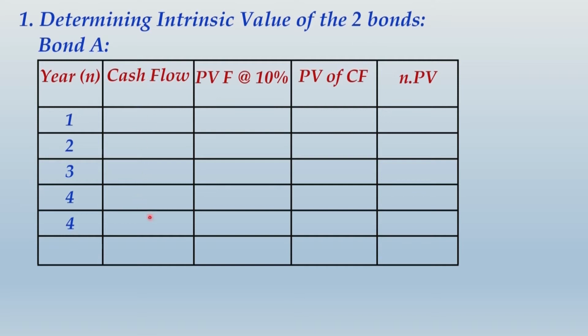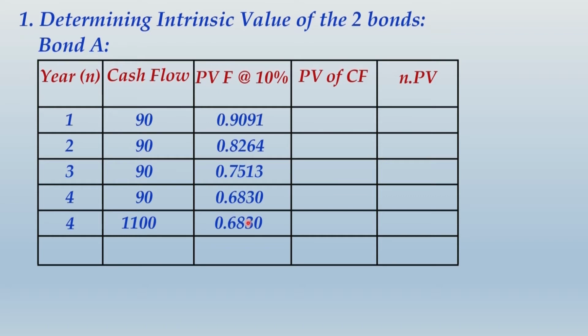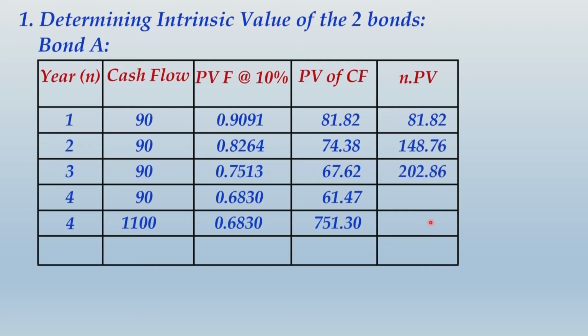The cash flows of each of the 4 years, 1, 2, 3, 4, will be the coupon payments of rupees 90, and this will be the redemption value. PV factors at 10%, and finally PV of cash flows. And once you get PV of cash flows, you will multiply these present values by the respective number of years. That is why we will take n into PV, and we get these values over here.